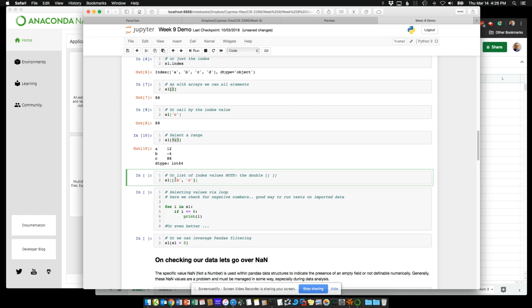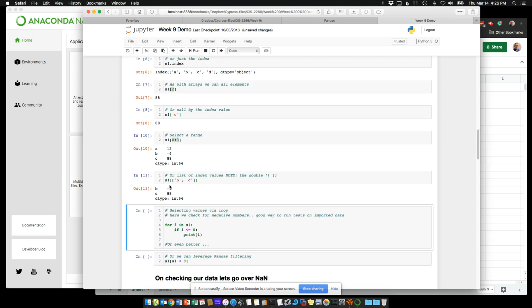Now a note here, let's run it real quick. You can see we're calling just B and C. There is a double bracket though for this one. Before we've been doing single brackets. Now we have a double bracket. So make sure you note that.